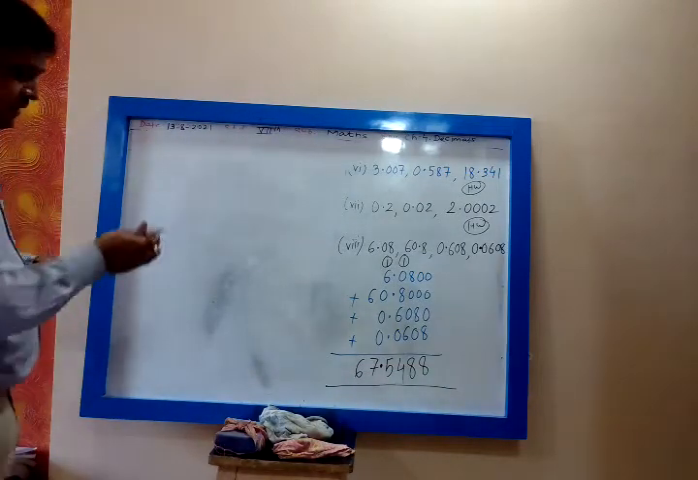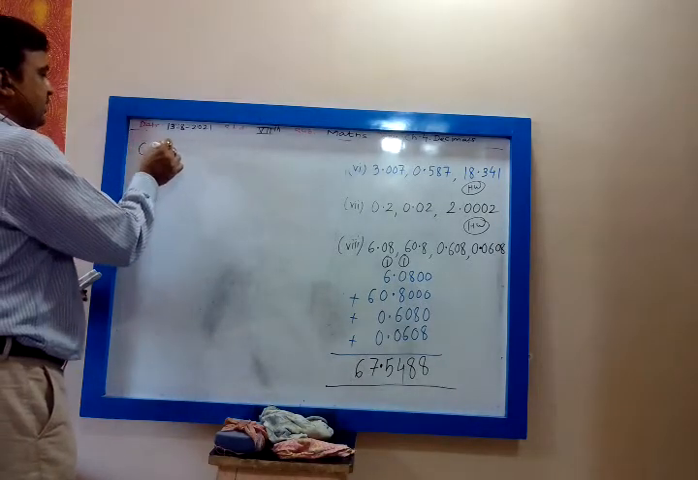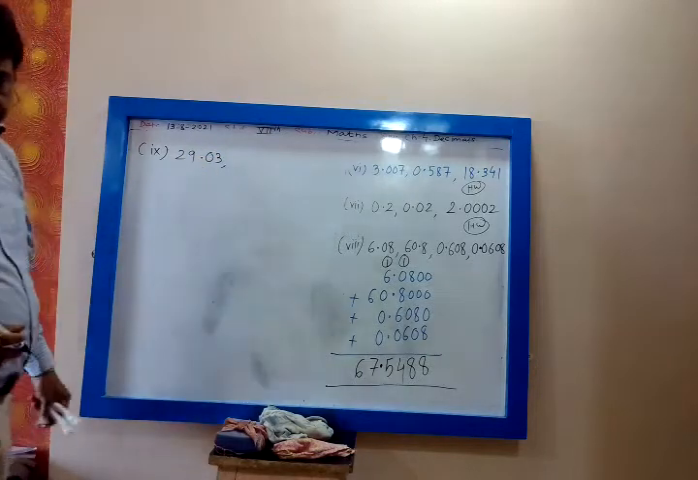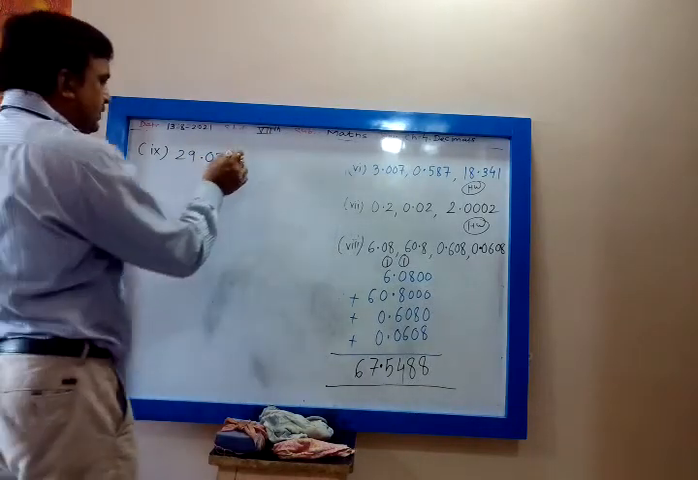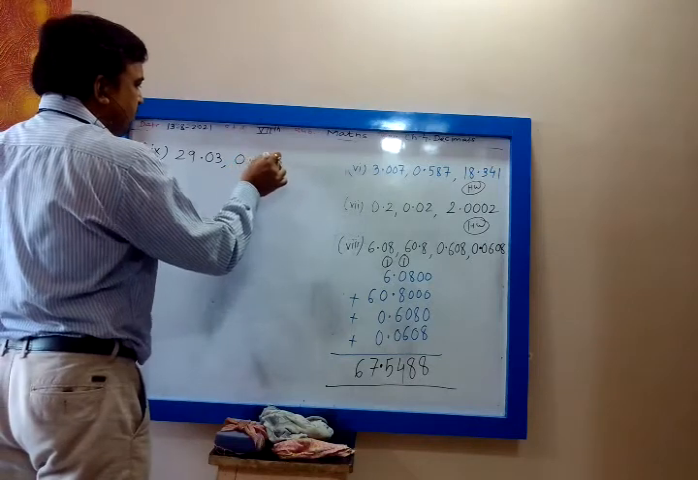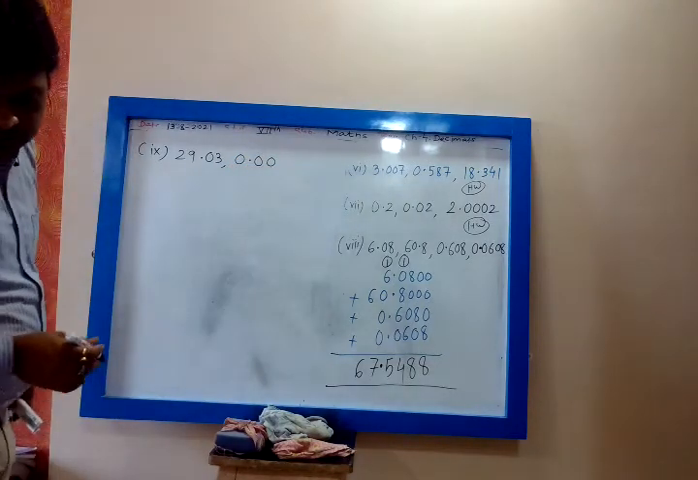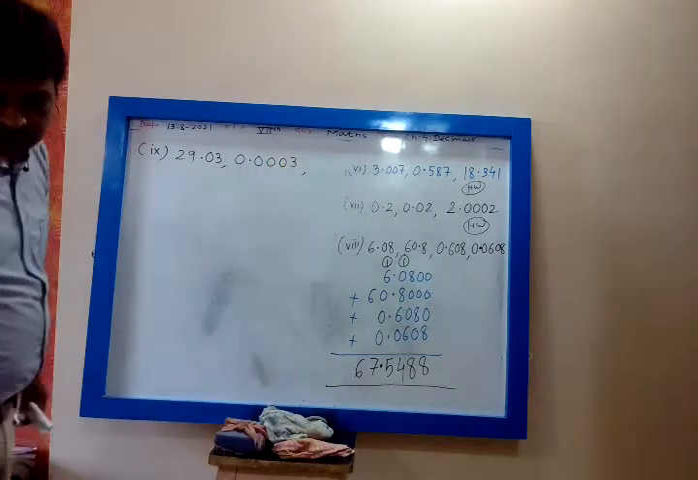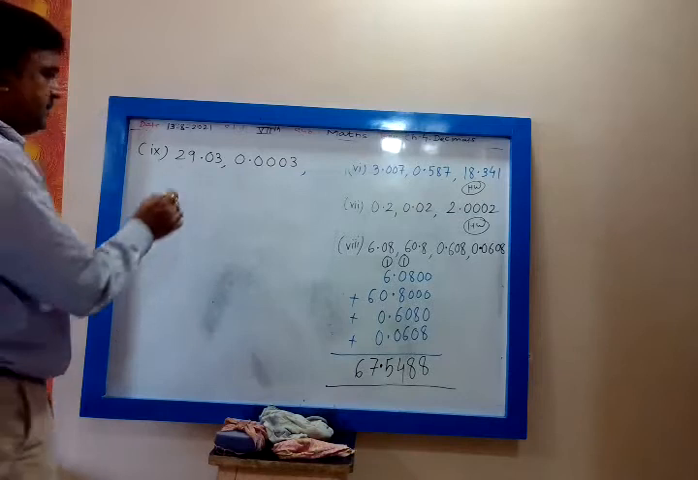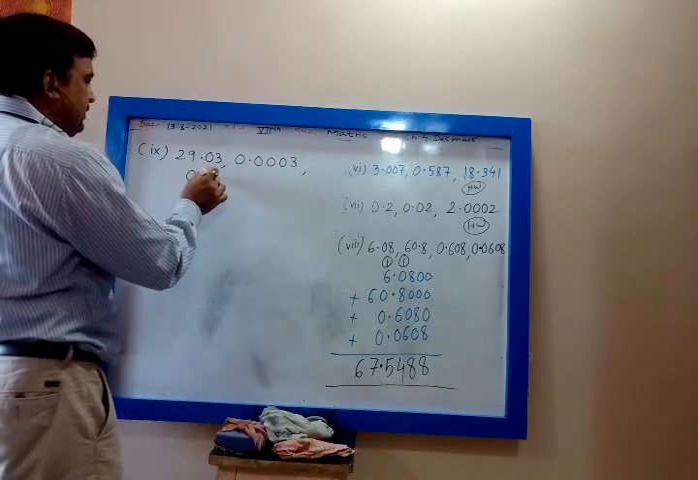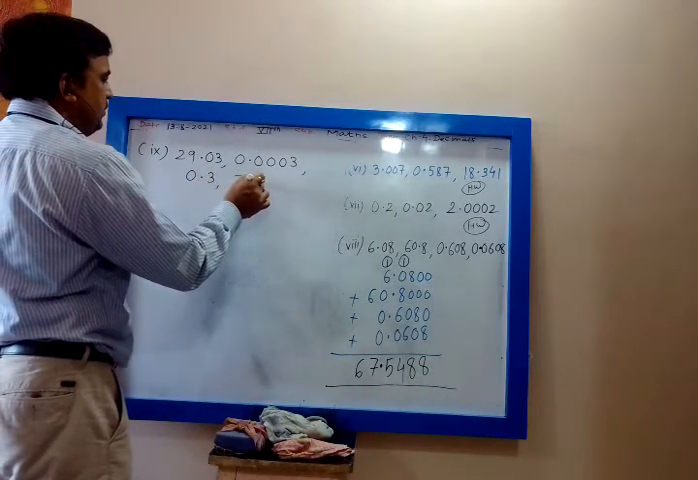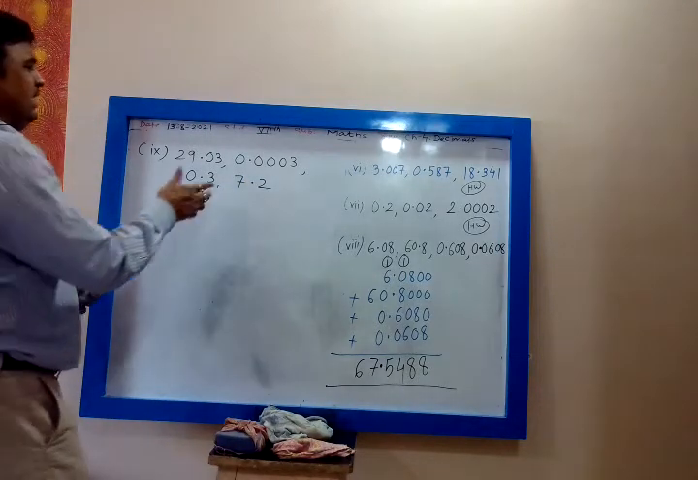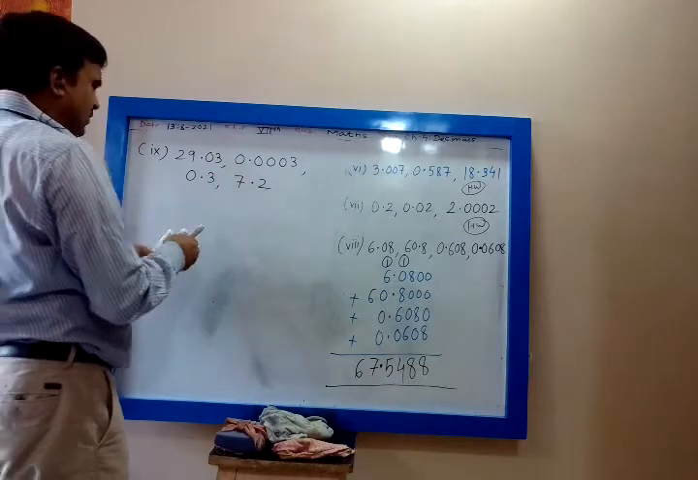Then the ninth one: 29.03, 0.003, 0.303, then 0.3 and 7.2. What do you want? You want me to solve? Yes, tell me. No. My dear, homework, same way.